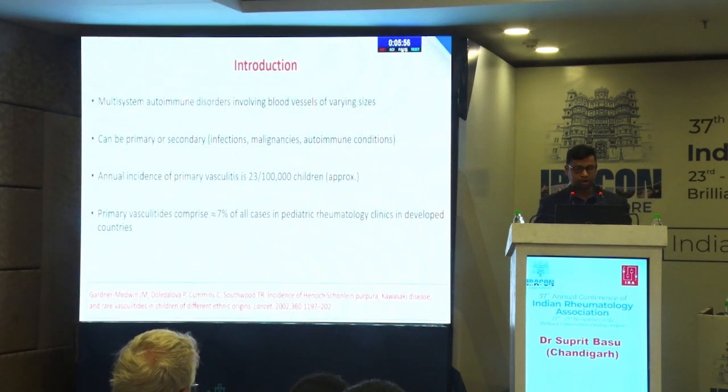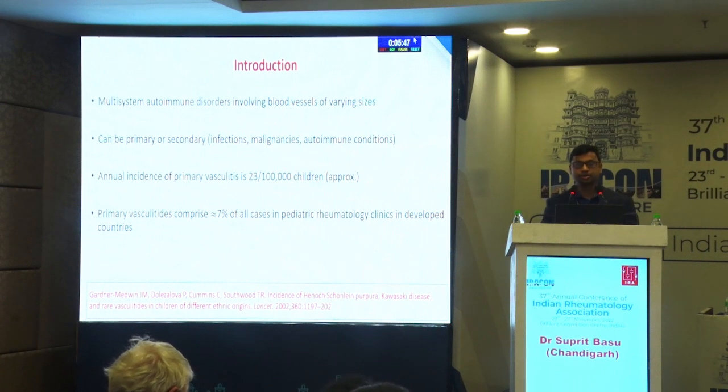Good morning. Today I will be presenting my paper on childhood vasculitis. It's a multi-system autoimmune disorder involving blood vessels of varying sizes. It can be primary or secondary. The annual incidence of primary vasculitis is around 23 per 100,000 children, and around 7% of all cases presenting in pediatric rheumatology clinics are primary vasculitis.